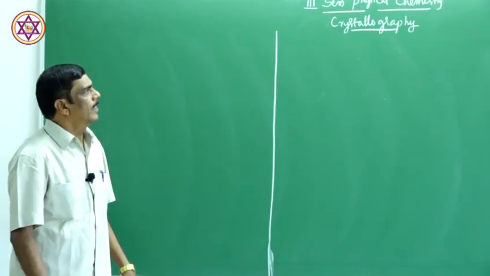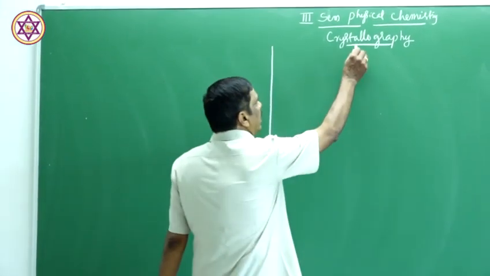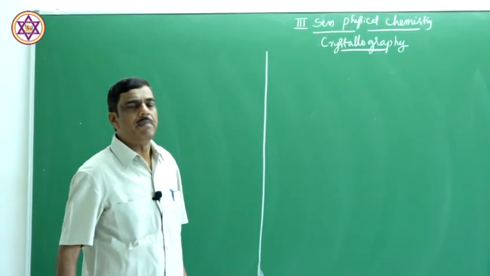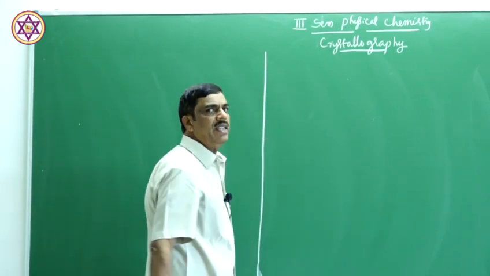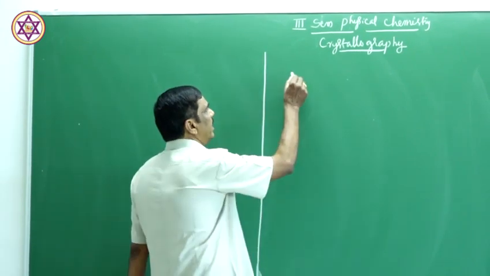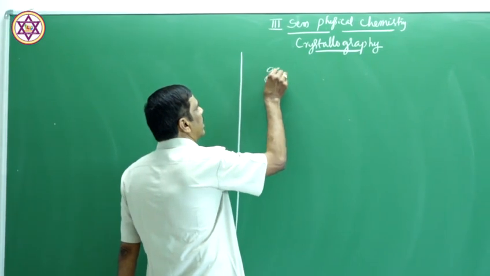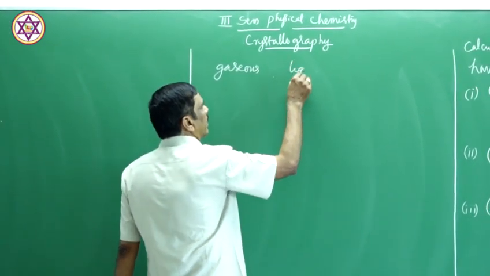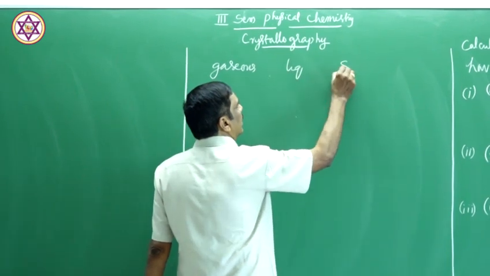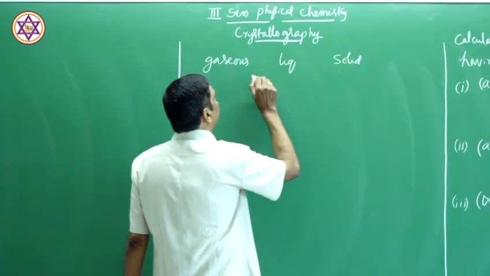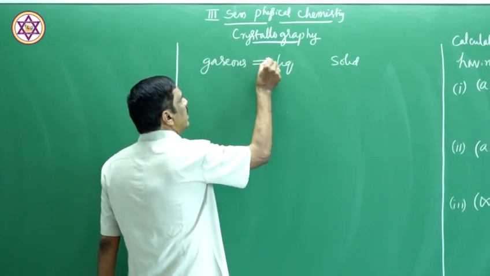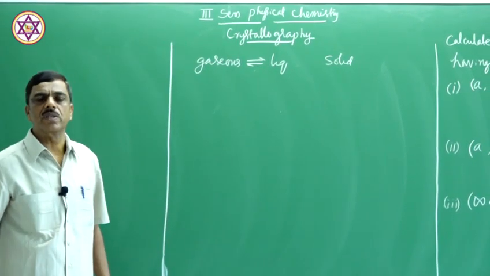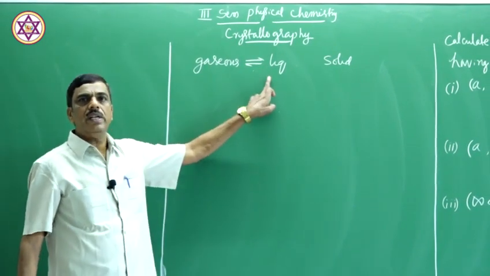Now actually, crystallography is the solid state. Matter exists in three physical states: gaseous state, liquid state and solid state. Gaseous state on cooling is converted into liquid state.